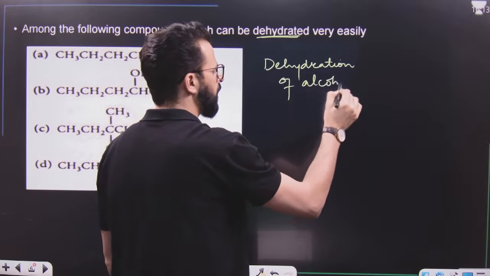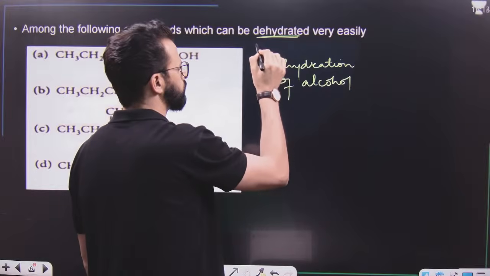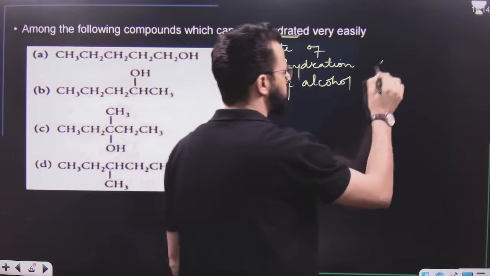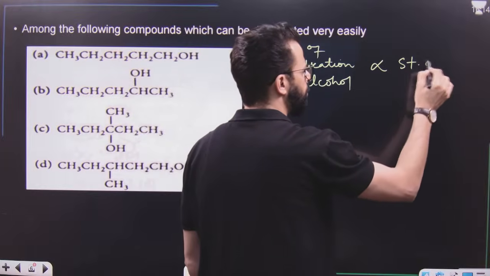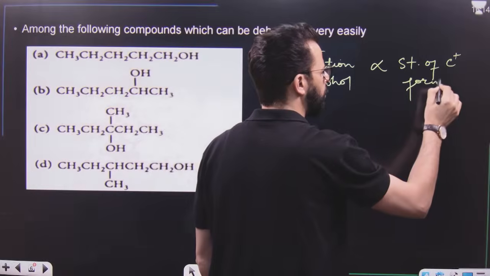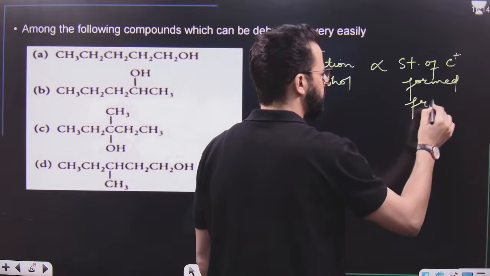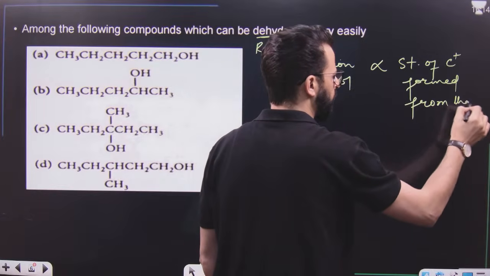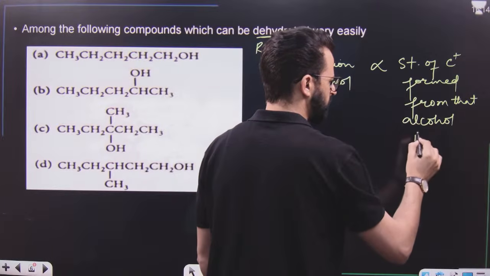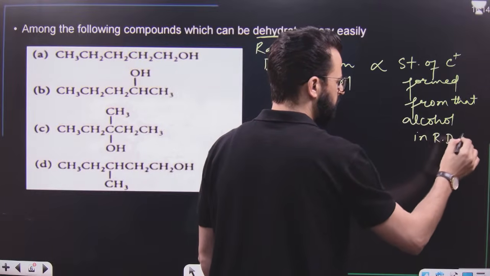Rate of dehydration of any alcohol is directly proportional to the stability of the carbocation formed from that alcohol in RDS, in the rate determining step.